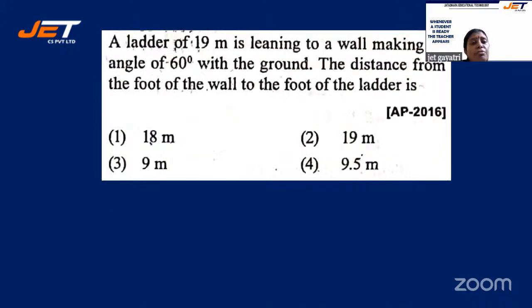A ladder of 19 meter is leaning to a wall, making an angle of 60 degrees with the ground. The distance from the foot of the wall to the foot of the ladder is dash. Okay, the distance from the foot of the wall to the foot of the ladder is 18 meter, 19 meter, 9 meter, or 9.5 meter.